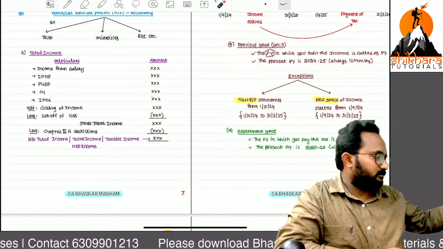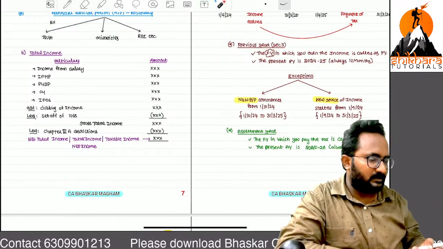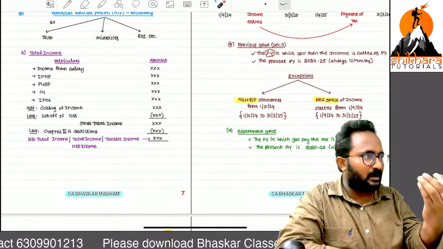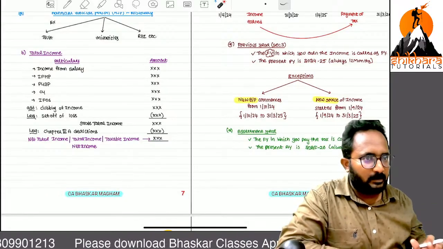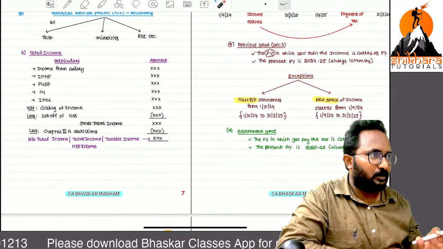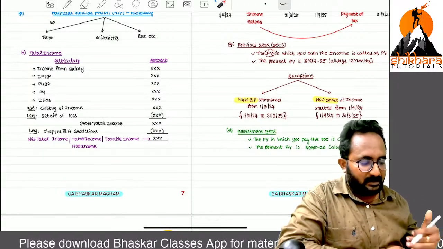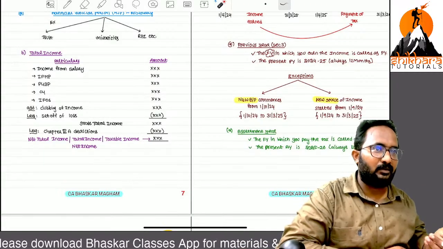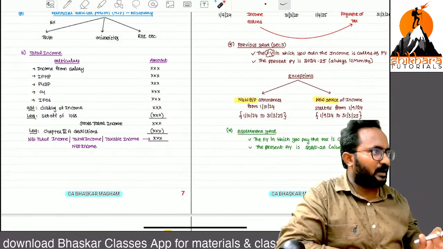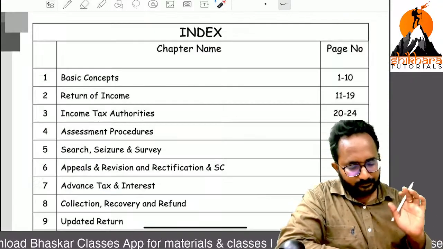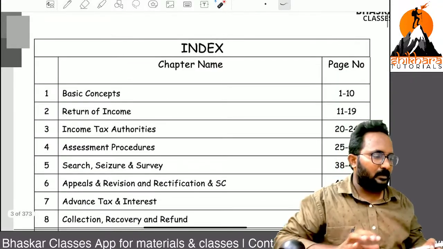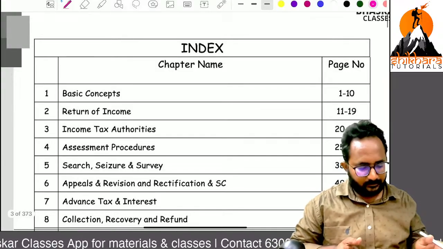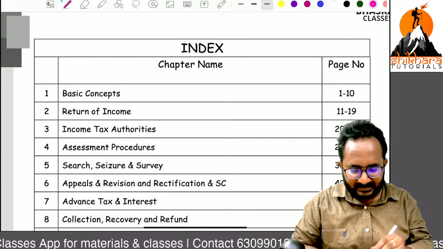We can learn all the things from these handwritten notes, and if any student purchases the online classes, these books will be posted from Monday onwards. No need to write anything down. If I give any simplified version of these handwritten notes in class, that alone you can write down, that's enough. Now what chapters do we have, sir? Okay, first we are going to start with the basic concepts.